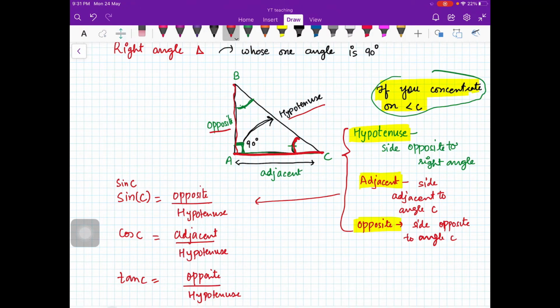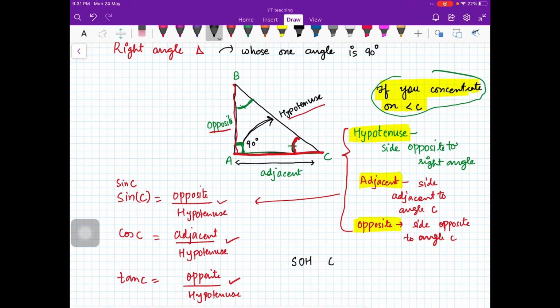The hypotenuse is always the same. It is the side which is opposite to the 90-degree angle. Then you define sin C as opposite upon hypotenuse, cos C as adjacent upon hypotenuse, and tan C as opposite upon hypotenuse. Sometimes it is difficult to remember, so I'll just tell you, it's not very scientific.